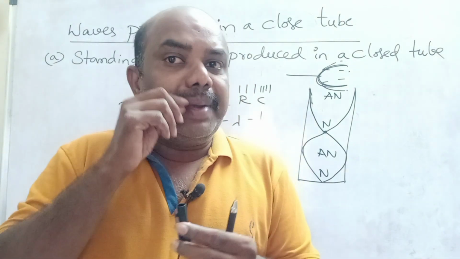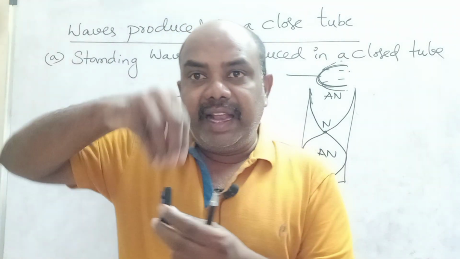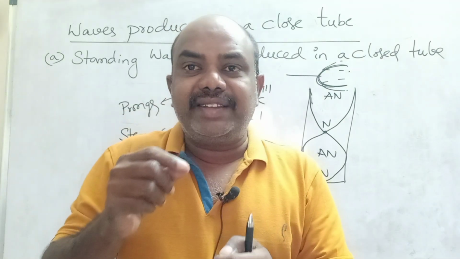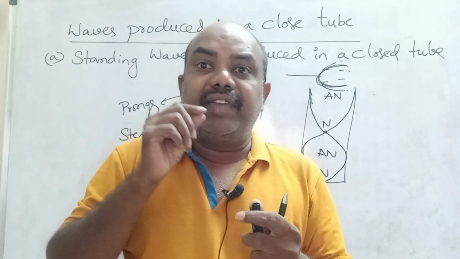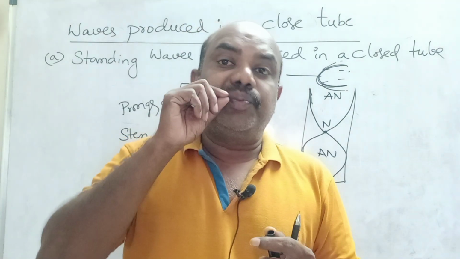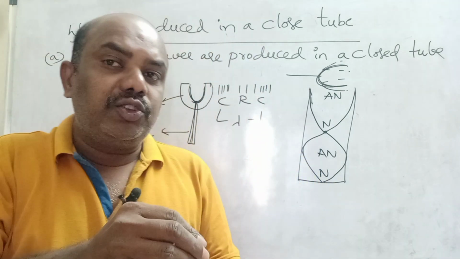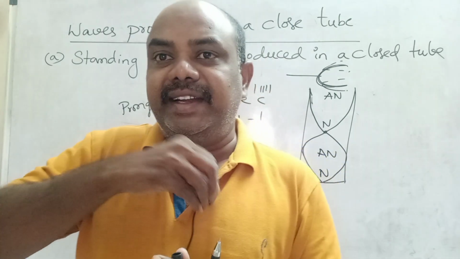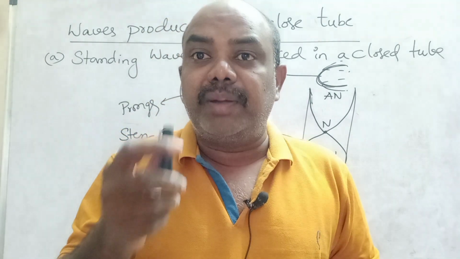This air is replaced by my blowing air. Whenever the blowing air frequency and the frequency of the air present in the cap match, what will happen? The inside air will be completely displaced by the blowing air and loud sound comes out from this cap.